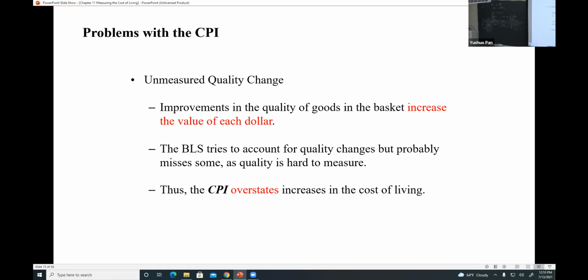So imagine an example like the iPhone 7 in 2019. iPhone 7 was $799, and iPhone 8 was $899.